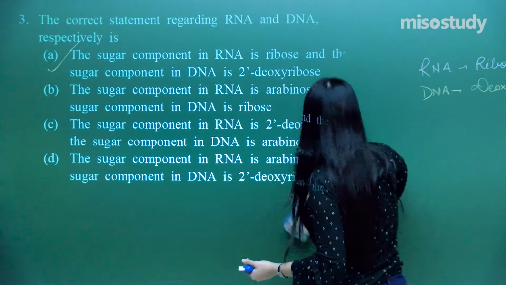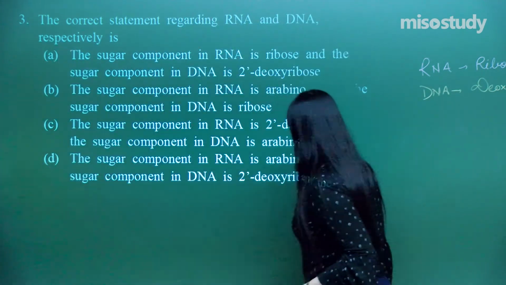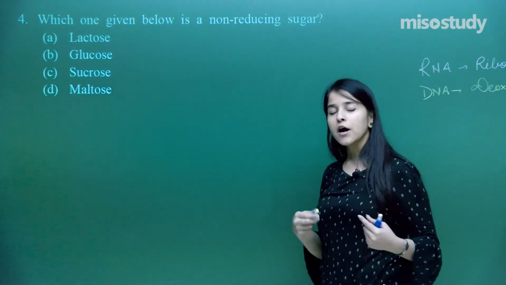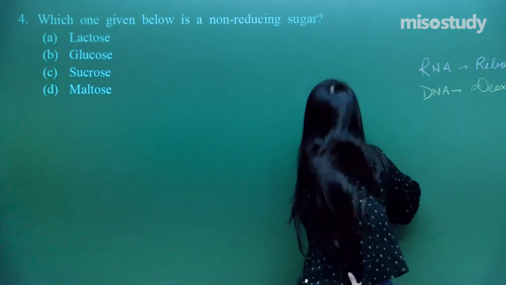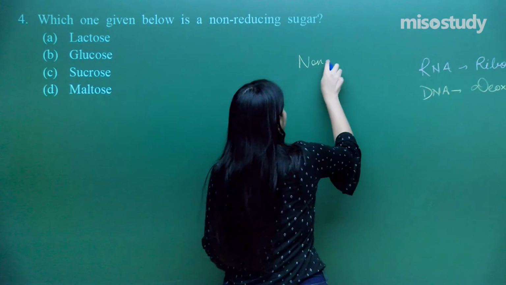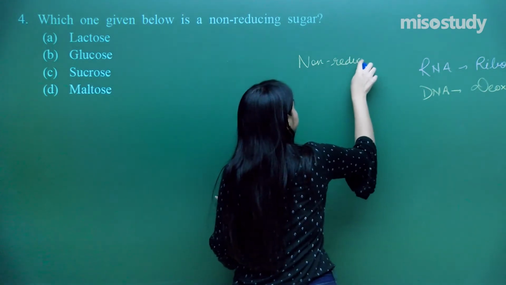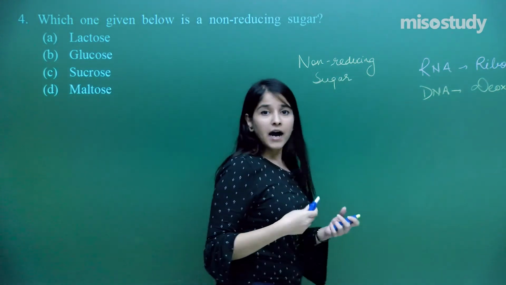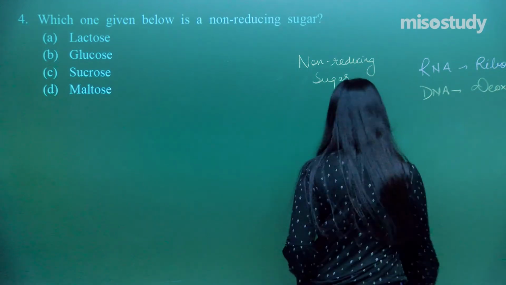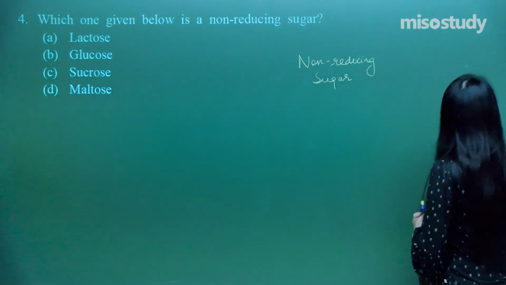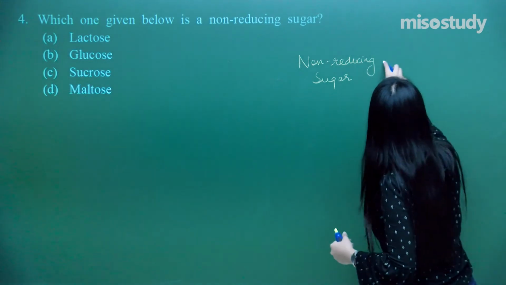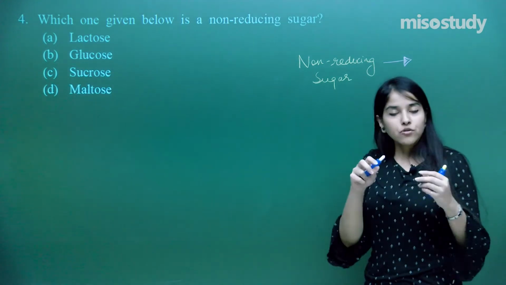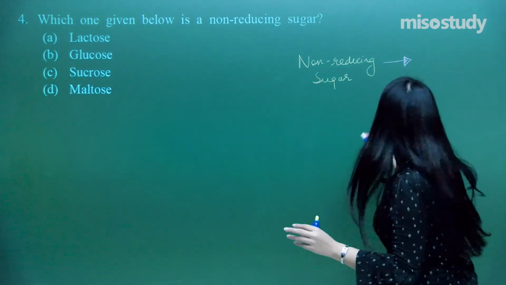What do we have next? So the next one says, which one given below is non-reducing sugar? So how do I find out a non-reducing sugar? So basically a reducing sugar is the one which is having either the aldehyde group or the ketonic group present. It is having an aldehyde or a ketonic group, so either of the two groups available for the reaction.